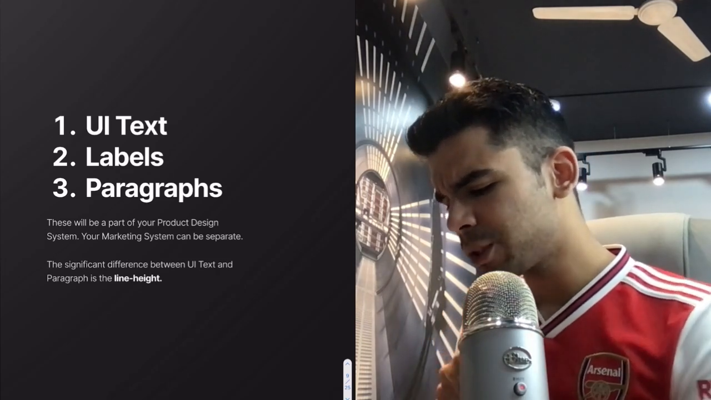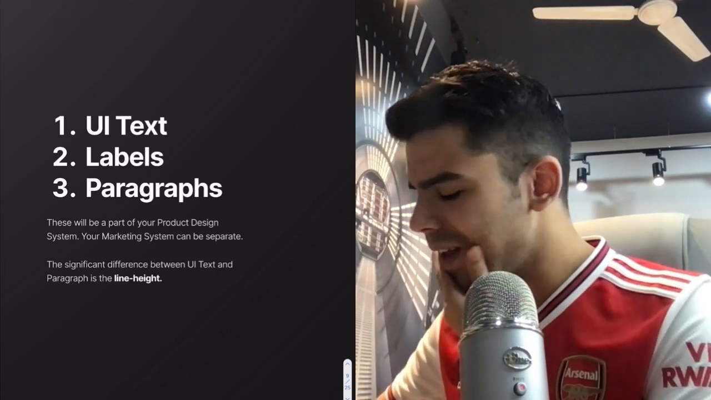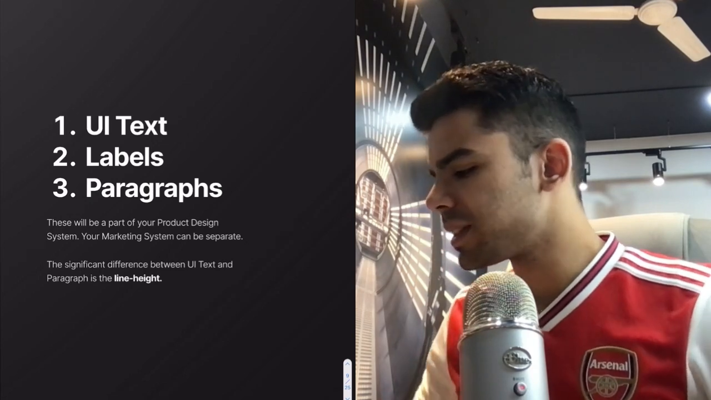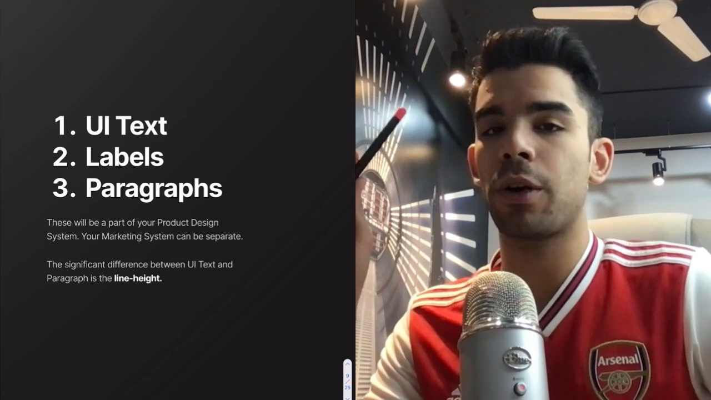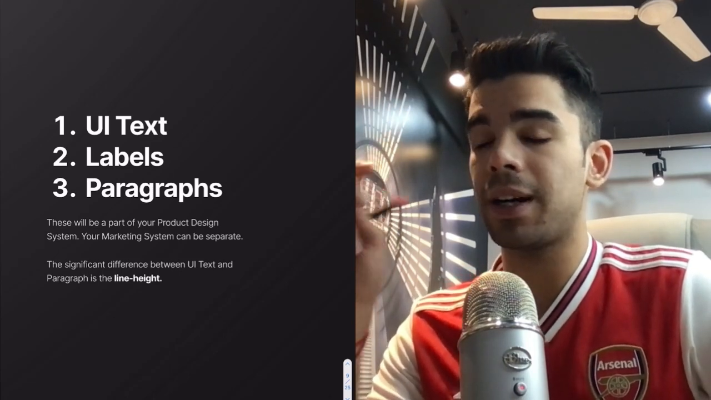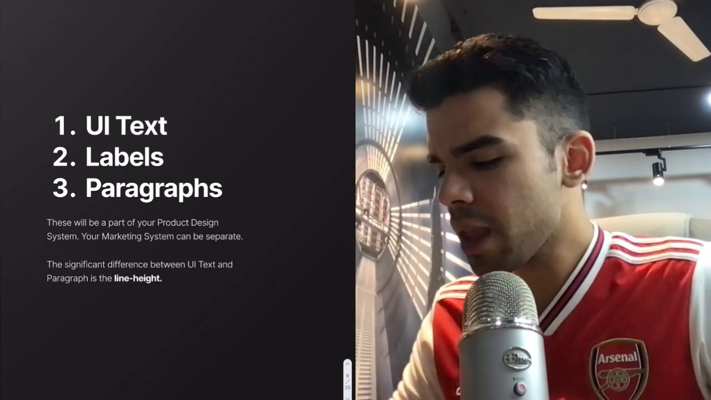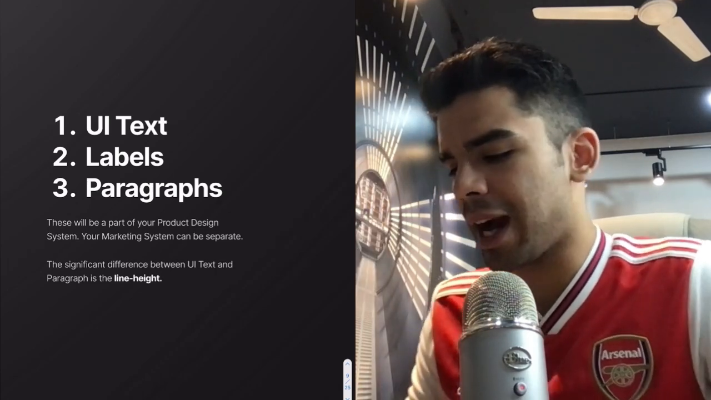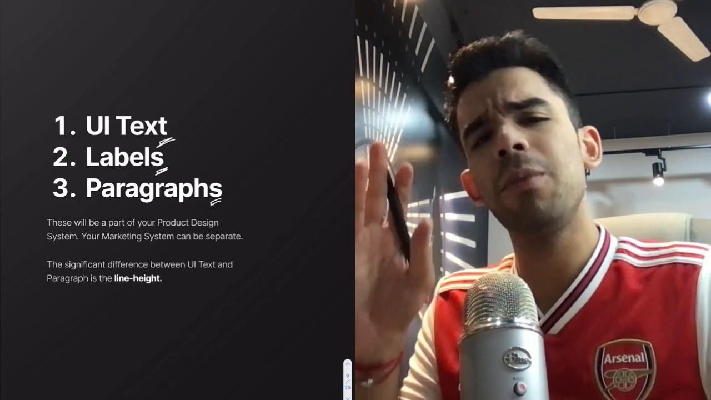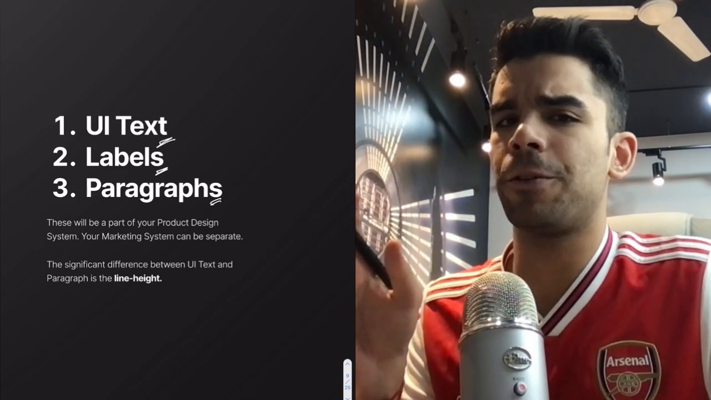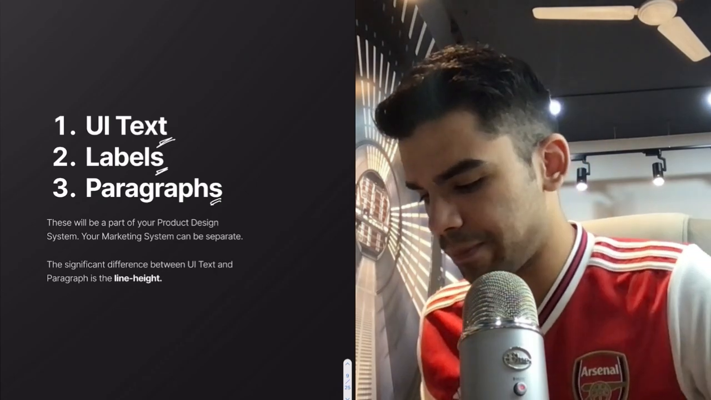Cool. So let's keep things very simple. We will probably just consider that our entire platform, and I'm not talking about a landing page, I'm not talking about a website, I'm talking about an app, a platform. Your entire platform will either have UI text, labels, or paragraphs. In most cases, 80 to 90% of your things are going to lie in these three buckets.